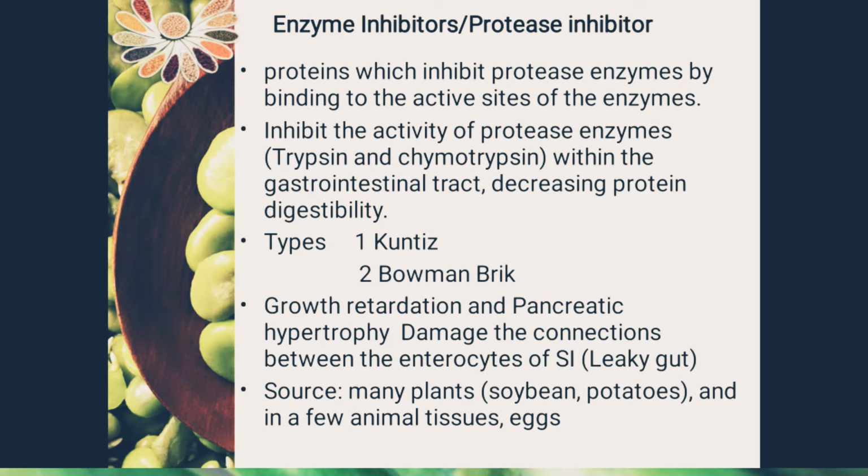It consists of 17 disulfide bonds and its molecular weight is 6,000 to 8,000, and it is less effective than the Kunitz type of inhibitor. Protease inhibitors are heat sensitive and removed by heat processing of legumes. These protease or enzyme inhibitors are mostly present in soybean, potato and a few animal tissues.